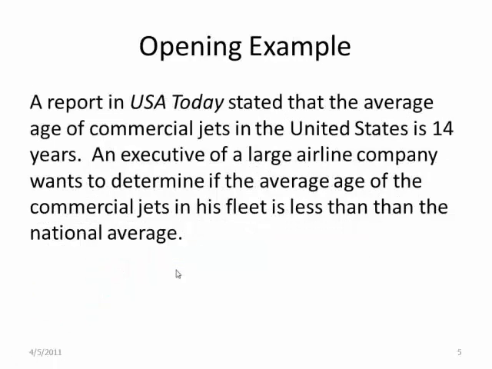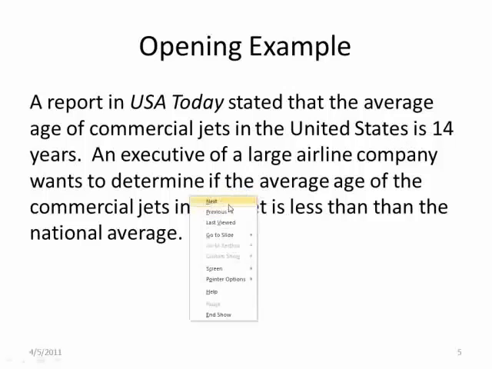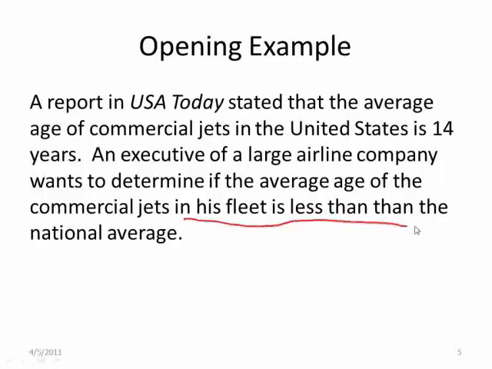And for our third example, a report in the USA Today stated that the average age of the commercial jets in the United States is 14 years. So this guy wants to perform a hypothesis test, and he wants to know if his fleet is less than the national average. So again, you have to ask yourself, is this sentence asking for a difference or a non-difference?